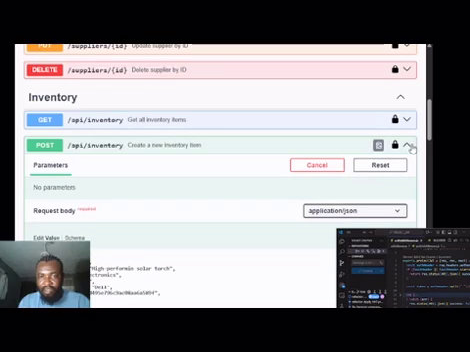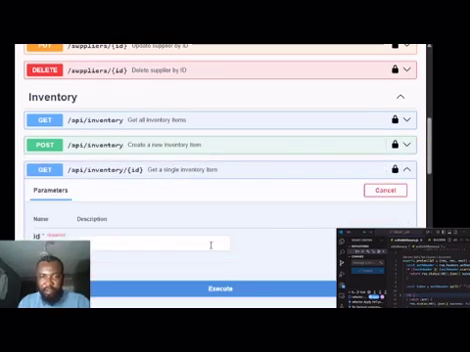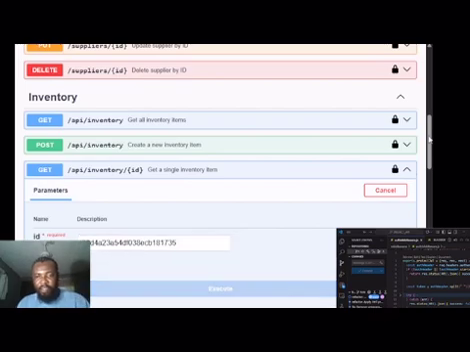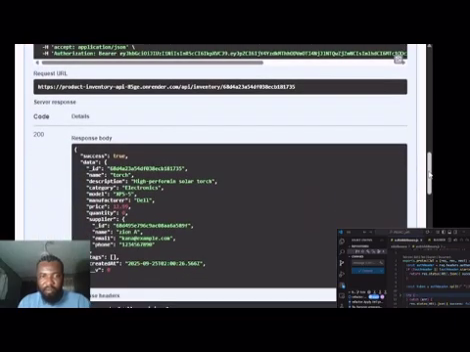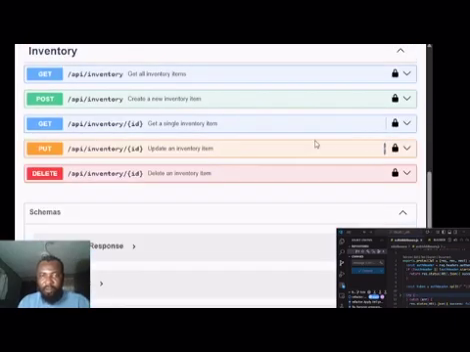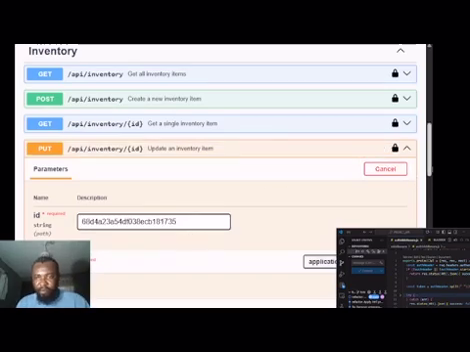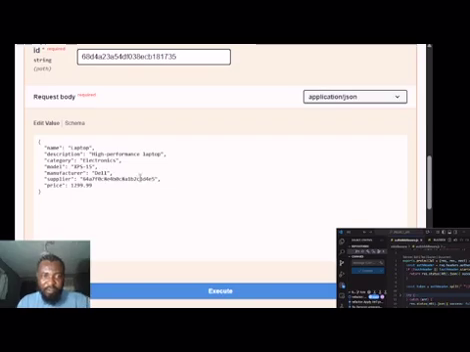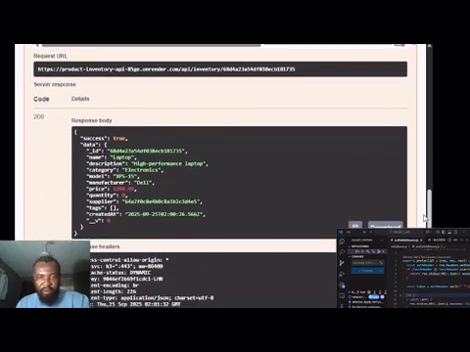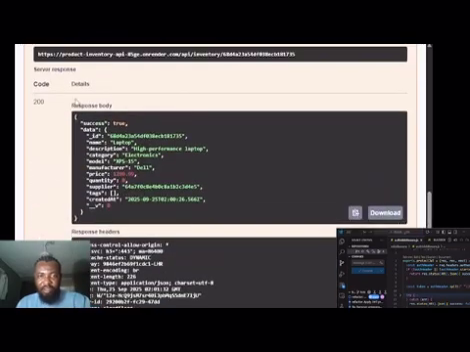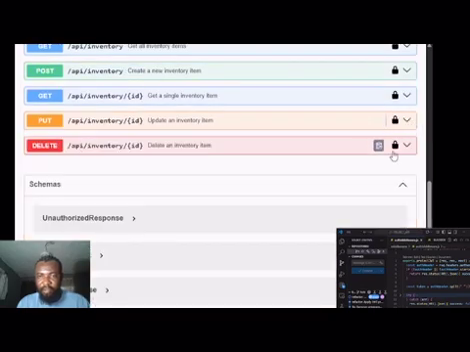Let me try to copy this ID, and let me try to get it. Try to get it. Where's the ID? Execute. Okay. Now I'm going to try to update the ID. Let me try to put the same.